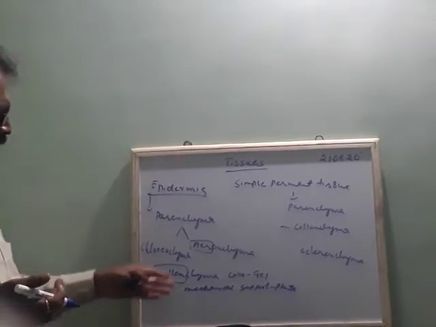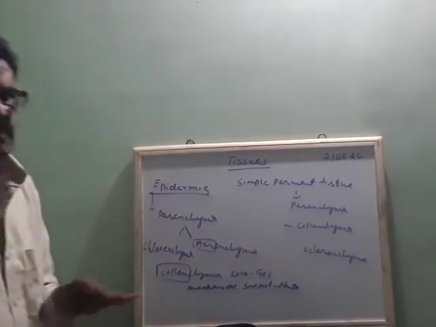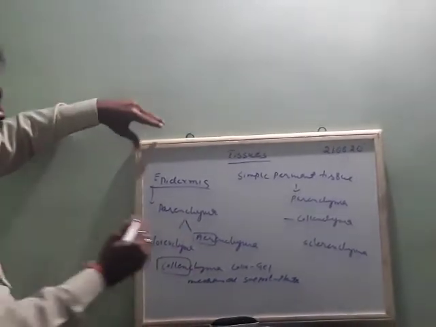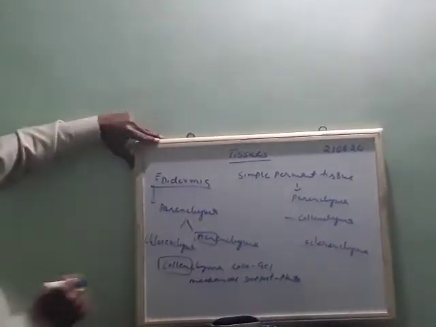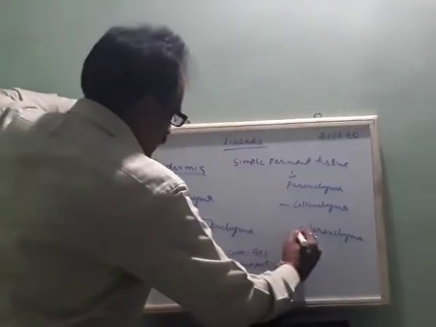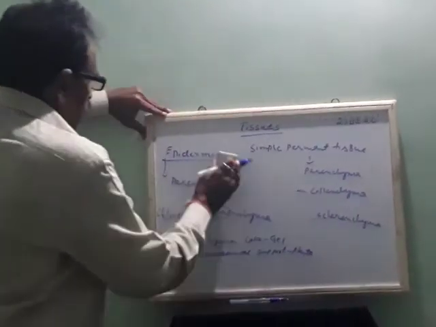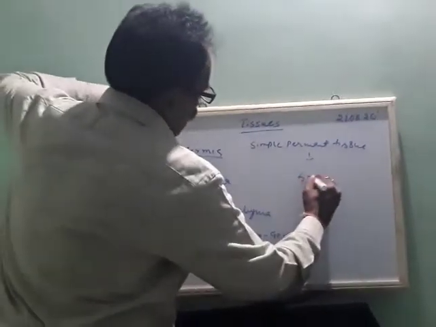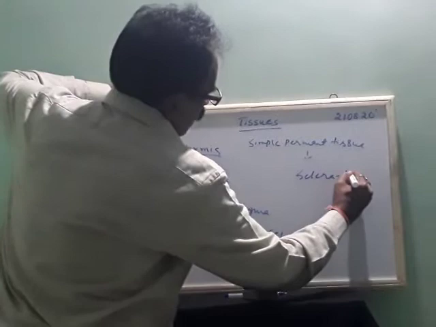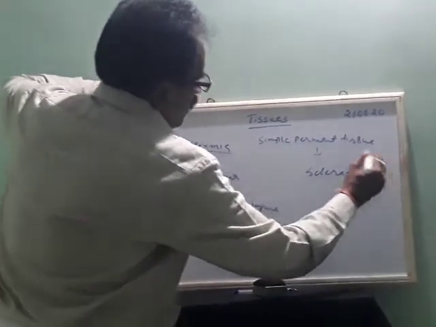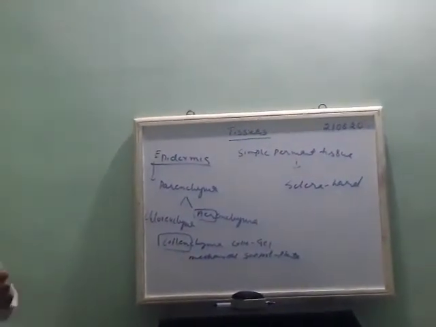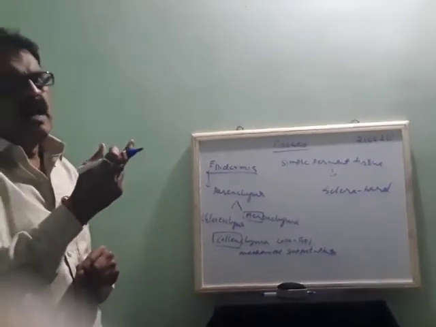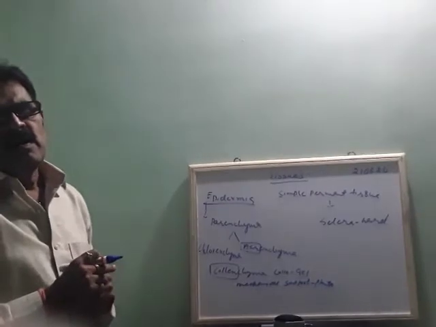Then again, a little inner part, when we come to the outer layer, there is a tissue called sclerenchyma. Sclerenchyma is hard. That hardness is found in nuts, in the outer layer of the bark, in the stem, and in the root.